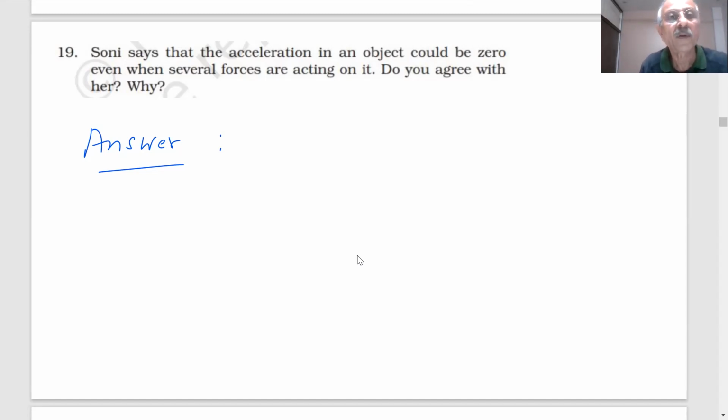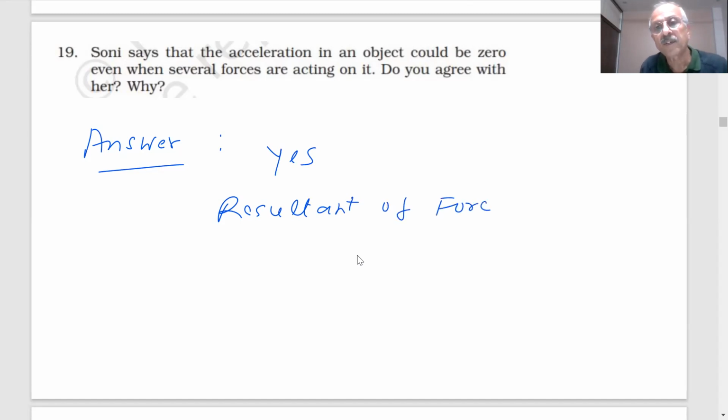Sir, she is right. Yes, the resultant of forces is 0.